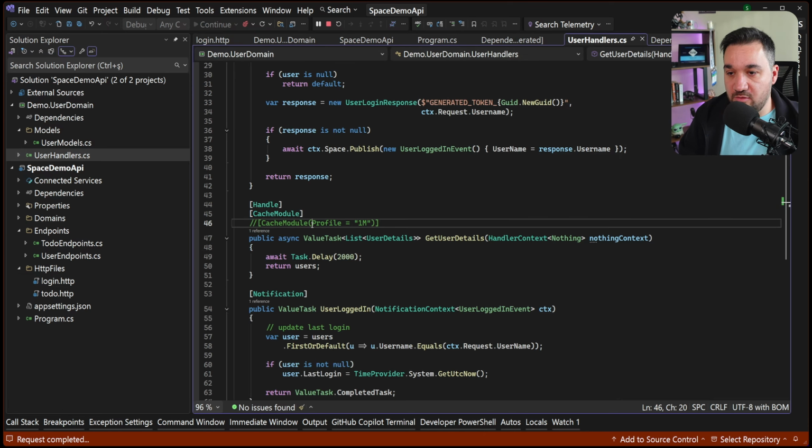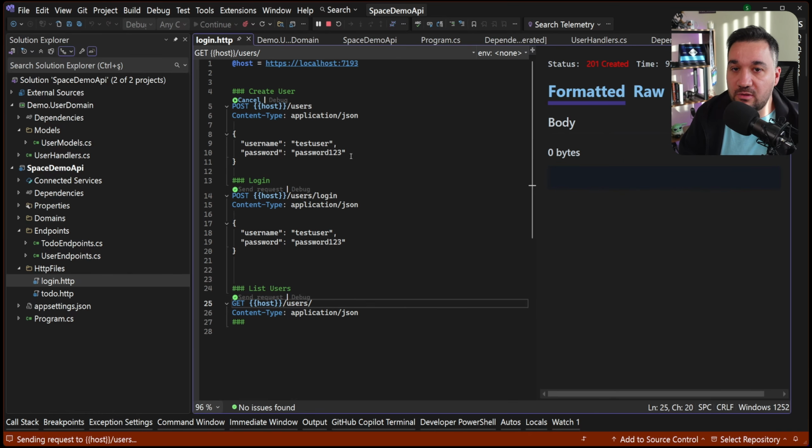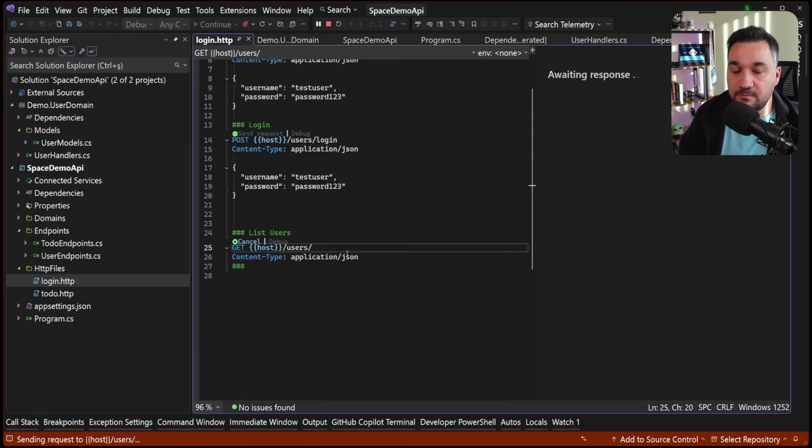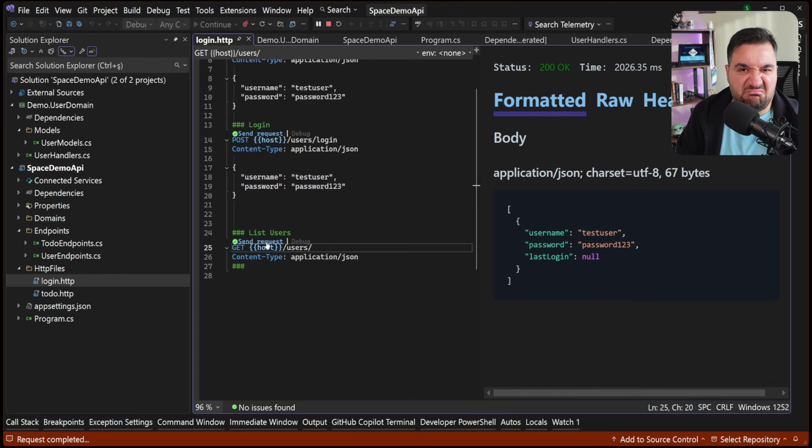If I was using the profile itself, as you just see, I didn't mention any duration or something like that here. Now it should be cached for 1 second and for 1 minute. So now I'm gonna hit that one. So create user, so get user. So now awaiting, so I get the user back. Now I'm taking my time. It's because it should be cached, as you just see, for 1 minute. Caching it, 0.99, 1.1 or something. So it is going to be cached for 1 minute only.